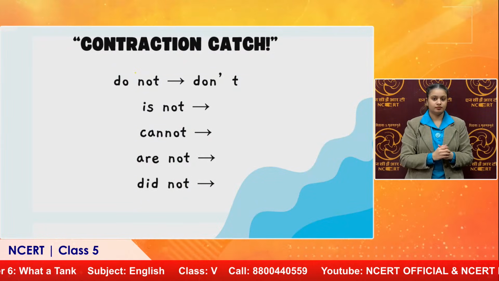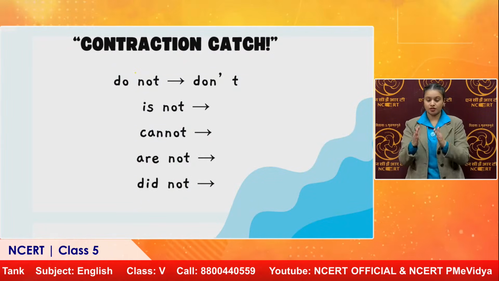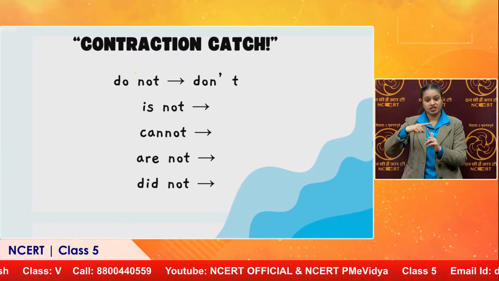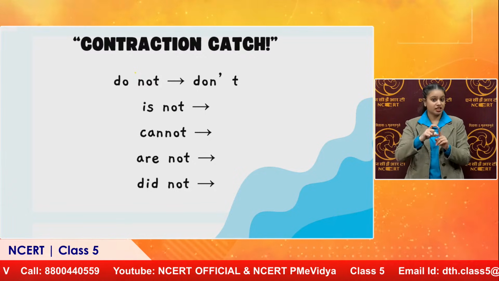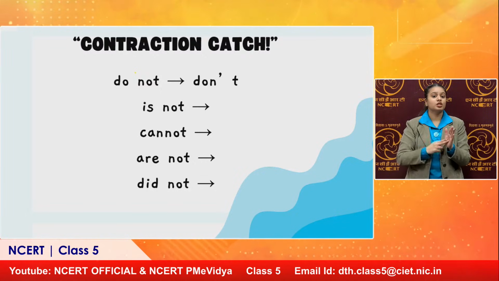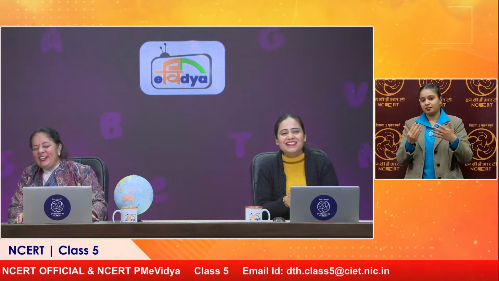And cannot, can't. Are not, aren't. Did not, didn't. And would not, wouldn't. Couldn't. Shouldn't. Mustn't. Now I have to expand them. You have given me so many contractions. You're making me learn so nicely. Should not, could not. Absolutely. That's great.